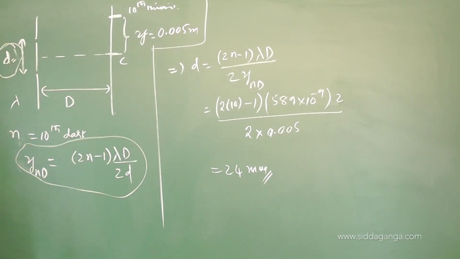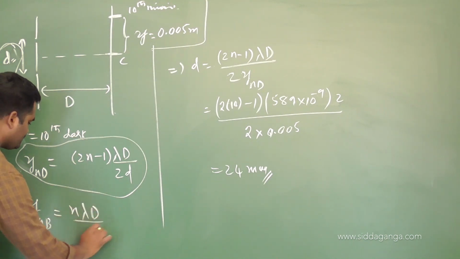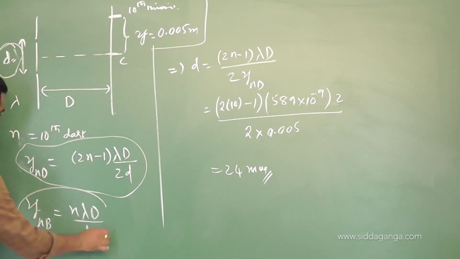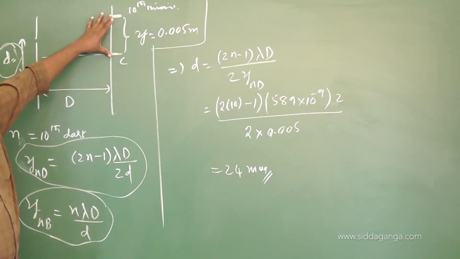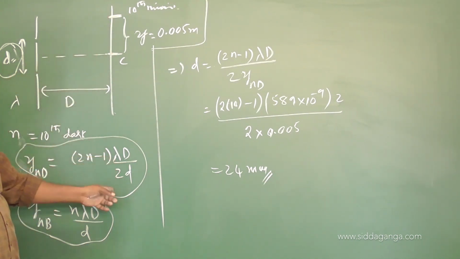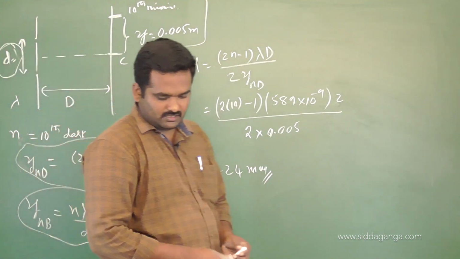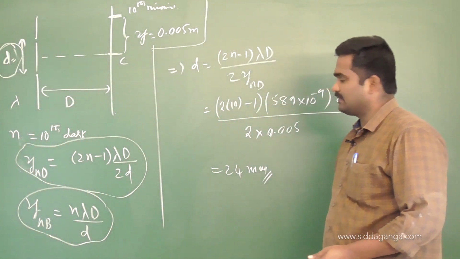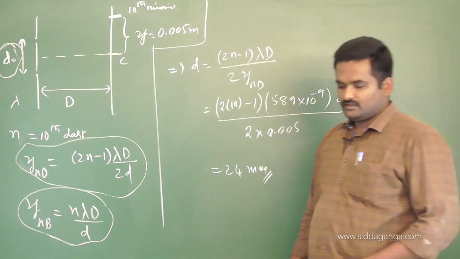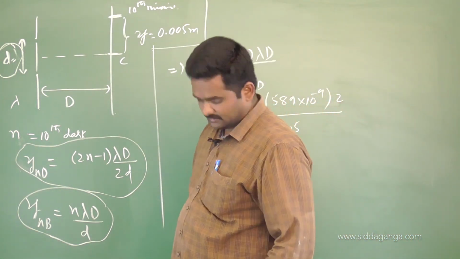Here itself I will add, see, if they ask for the distance of nth bright fringe in any other problem, it is n lambda capital D by small d. This is the formula to find the distance of nth bright fringe from the central fringe. This is very important, and dark fringe is this relation. So just have a point in your mind. Next, we will go for problem number 7.